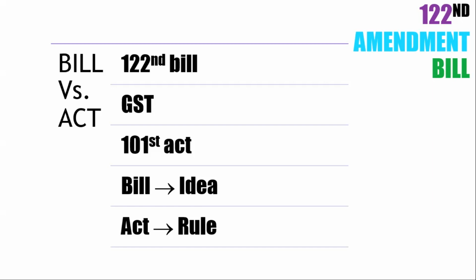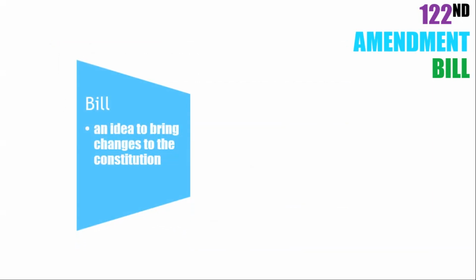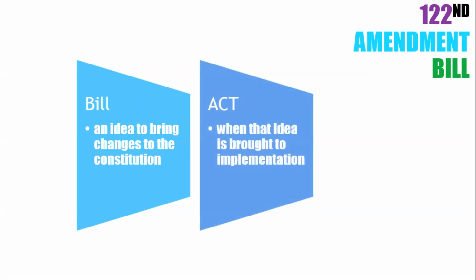Only once it gets the majority approval and also the President's approval, then it becomes a rule, which is known as an act. That is the difference between an amendment bill and an amendment act. A bill is an idea to bring changes to the Constitution, but when that idea is brought to implementation, it becomes an act. This is the difference between a bill and an act.